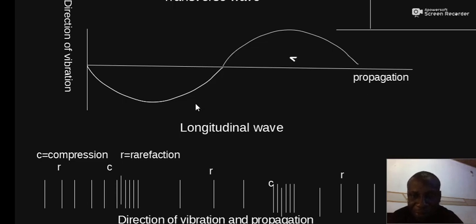Now we have the other type of mechanical wave known as longitudinal wave. Longitudinal waves are waves that travel such that the direction of vibration is parallel to the direction of travel. A typical example of longitudinal wave is sound waves. As you can see, this is a representation of longitudinal waves.